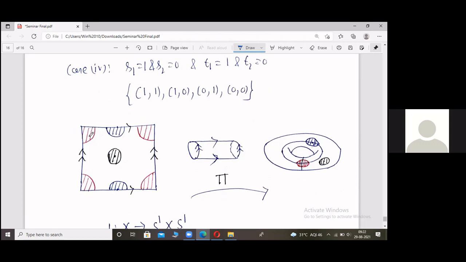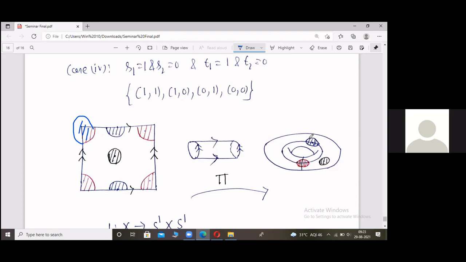So is this red shaded portion open in X, 0, 1 cross 0, 1? Yes. Why? We again use the concept of subspace topology. We take an open disk in R2. Its intersection with this square gives us this red shaded portion. Hence, this red shaded portion has to be open, and this and this red shaded portion also are open. Since X is a topological space, their union is open. Therefore, this red shaded portion here must be open.